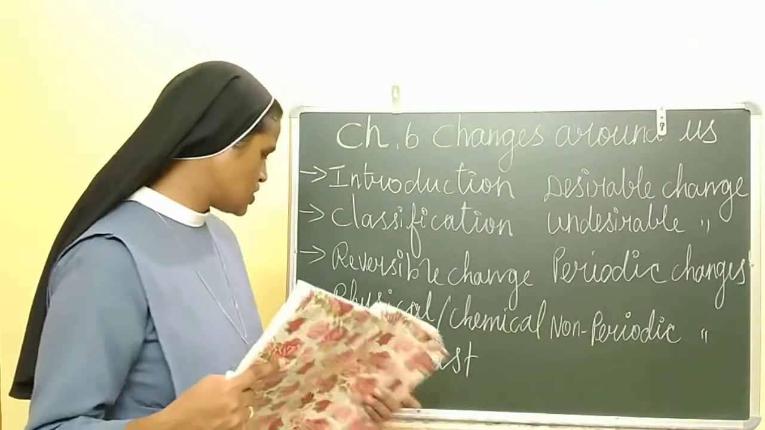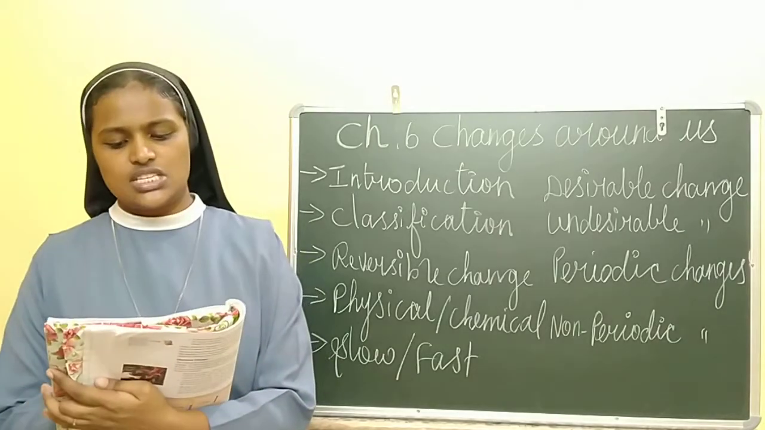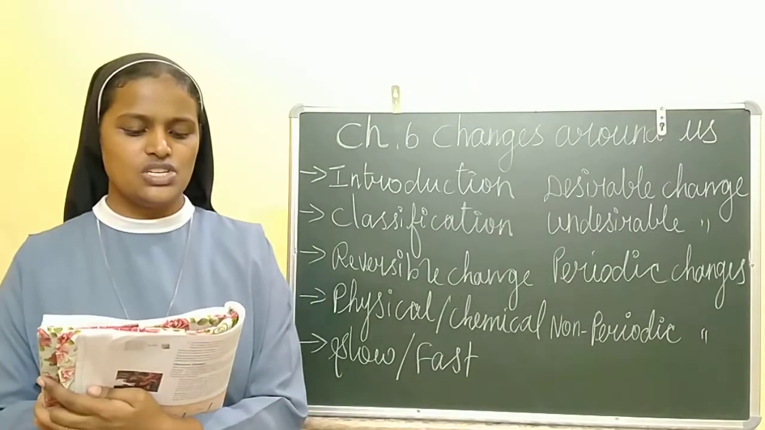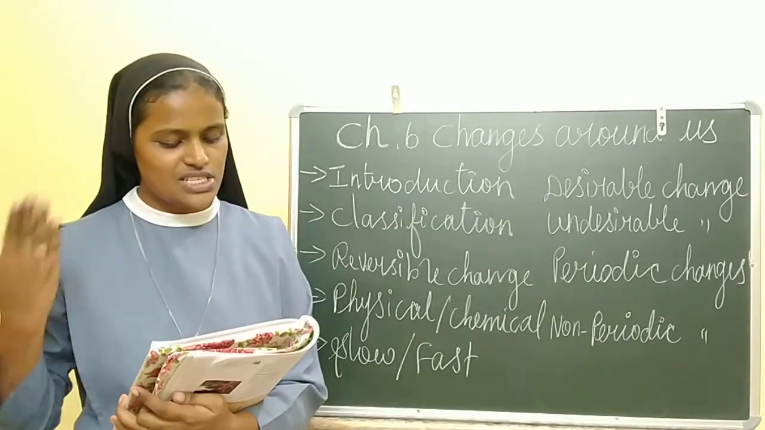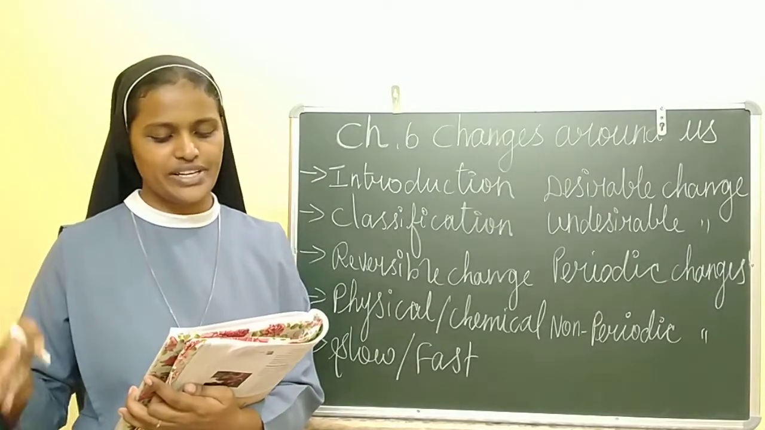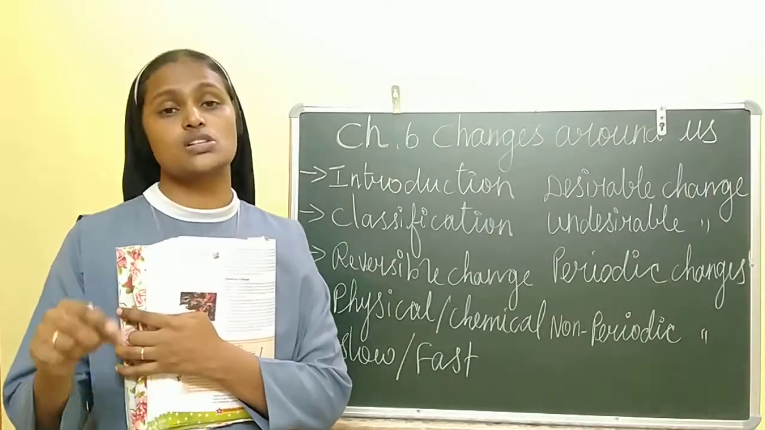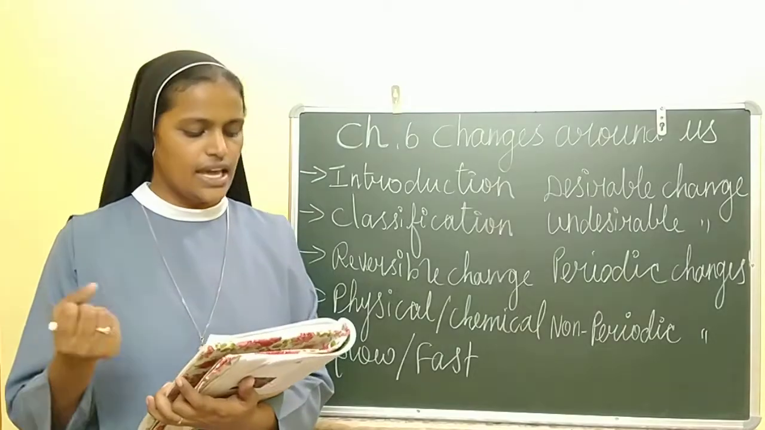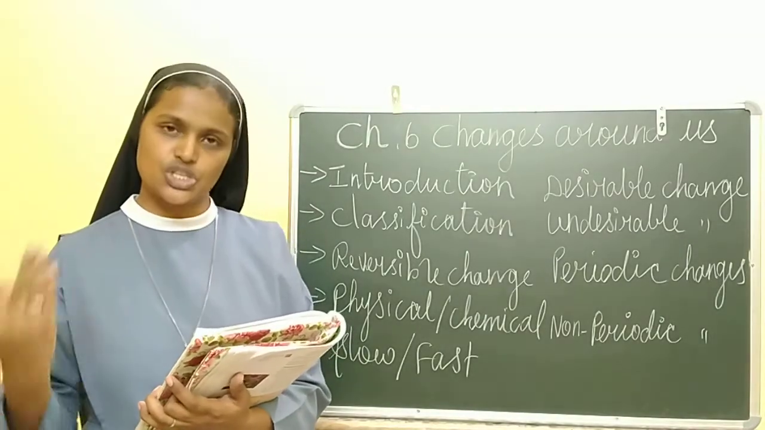Next one we are going to see about slow change. We can also classify changes according to the time taken by the changes to take place. Slow change. A change which takes much time to complete is called slow change. So anything which takes much time is also called slow change. Example, turning of milk into curd, rusting of iron, digestion of food,